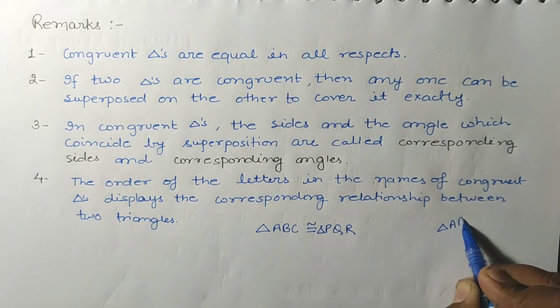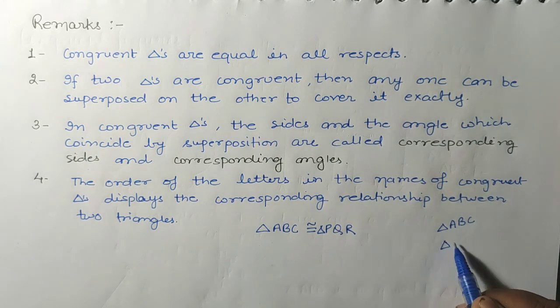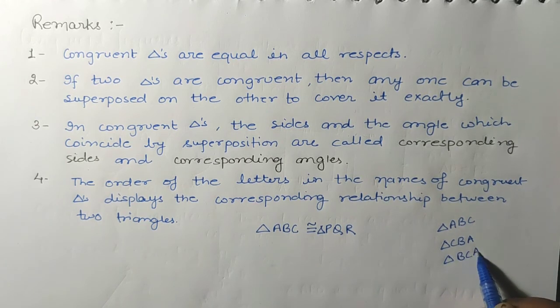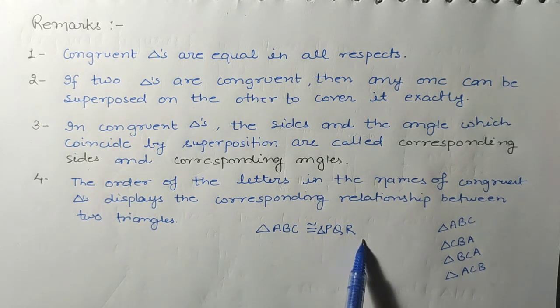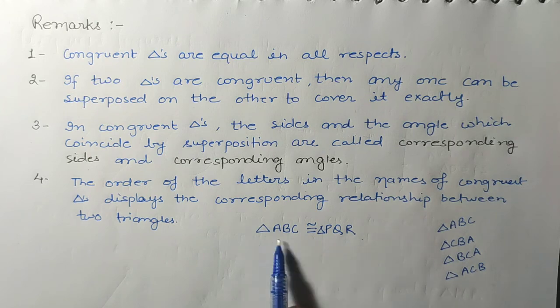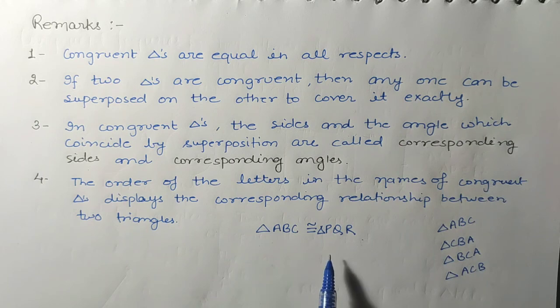We can write triangle ABC like triangle CBA, triangle BCA, or triangle ACB, in many ways. But if we have written that triangle ABC is congruent to triangle PQR, the order of the letters has some meaning. What meaning?